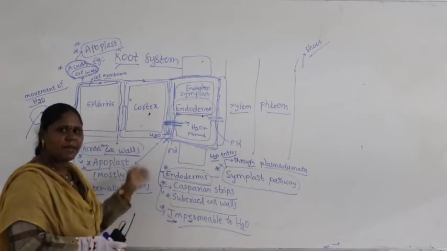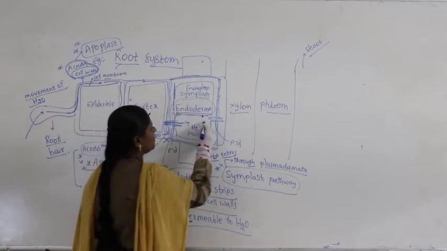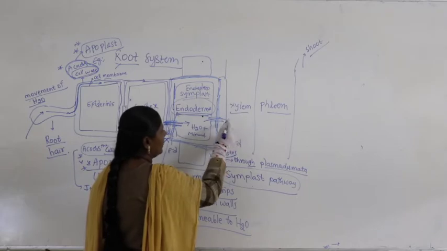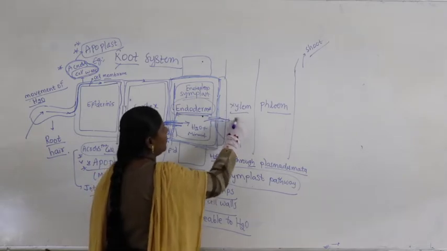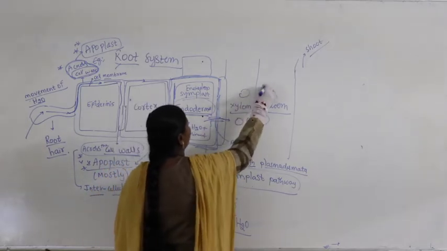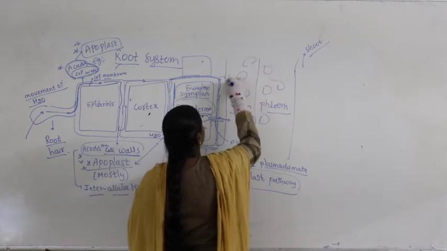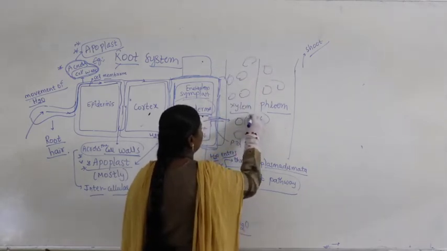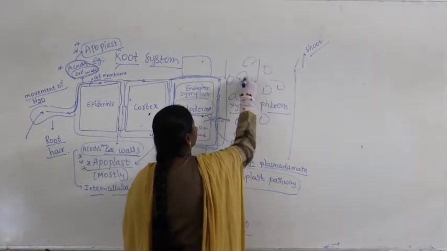But again coming out of the endodermis, once it comes out, it enters into the xylem, again symplast, but after entering into the xylem and phloem, again it occurs across the cell walls. So this will be filled across the cell walls.